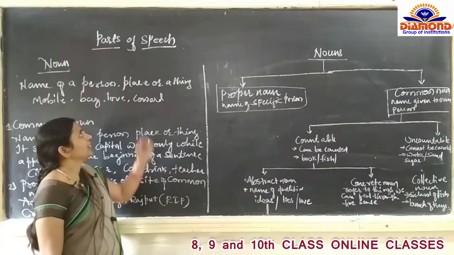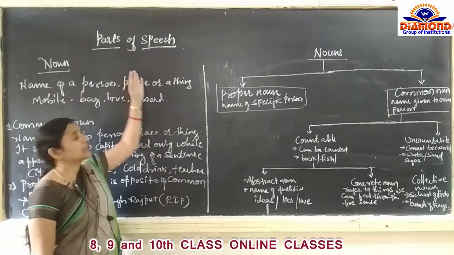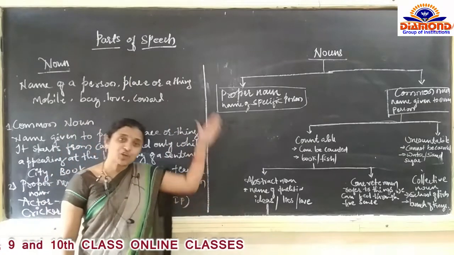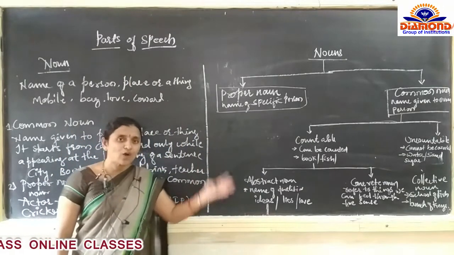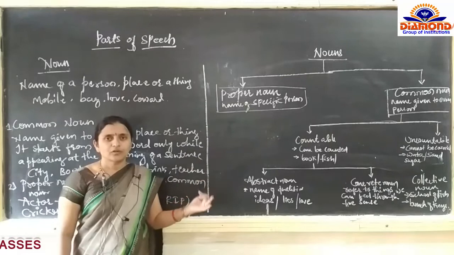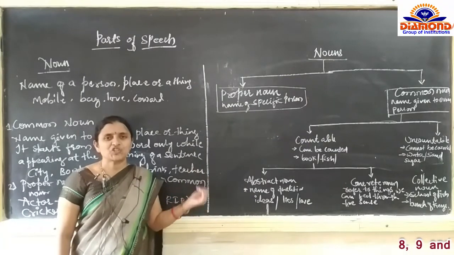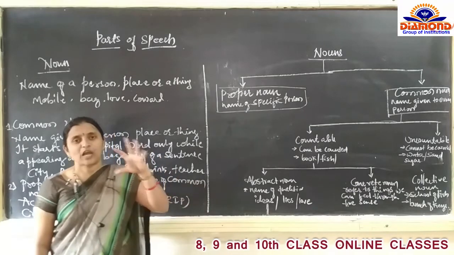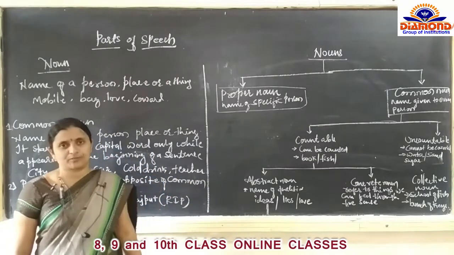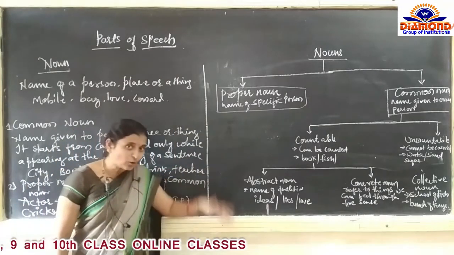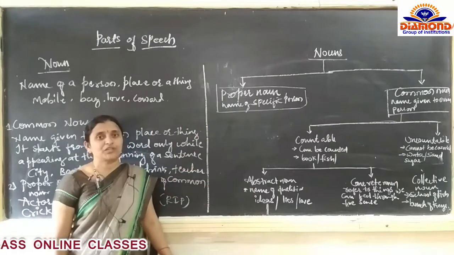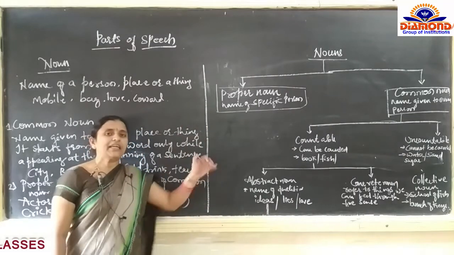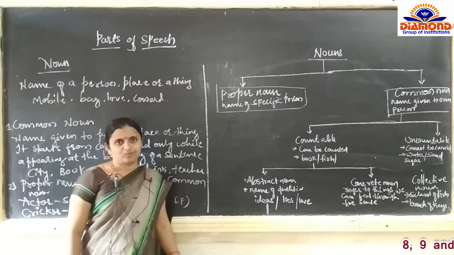Like that, to learn the parts of speech, the ingredients are noun, pronoun, verb, adverb, preposition, conjunction, interjection. You all know that we have 8 parts of speech. To complete all the parts of speech, all these 8 ingredients are necessary.